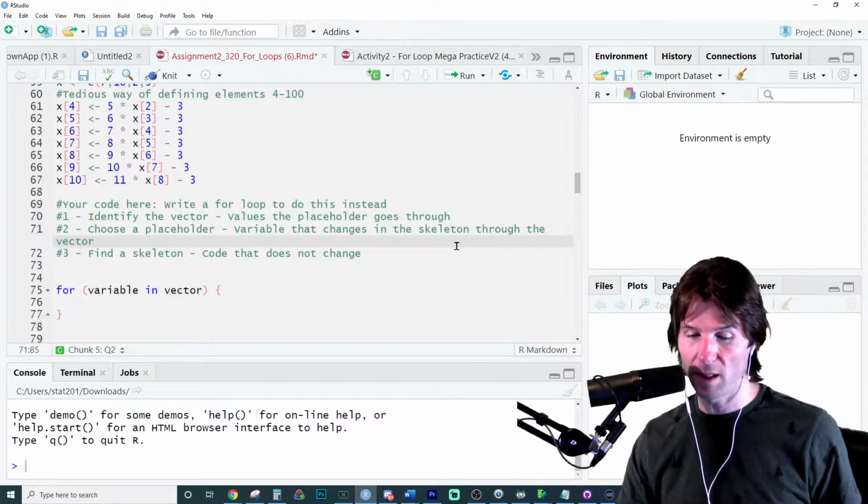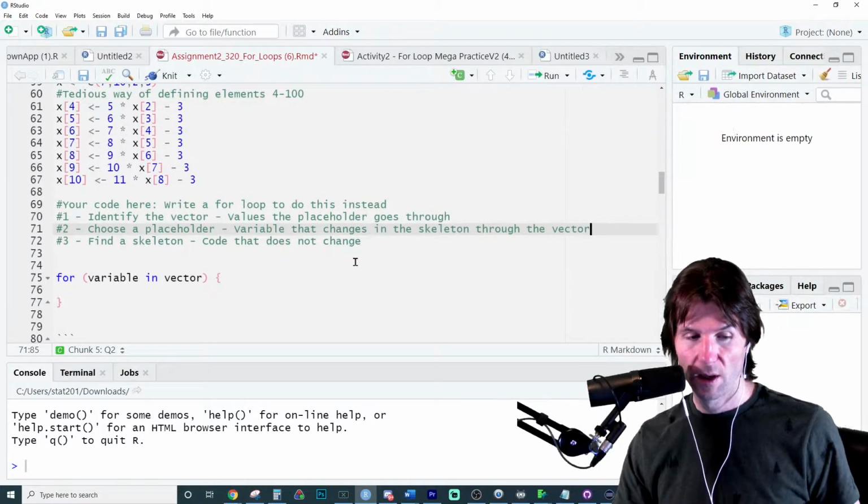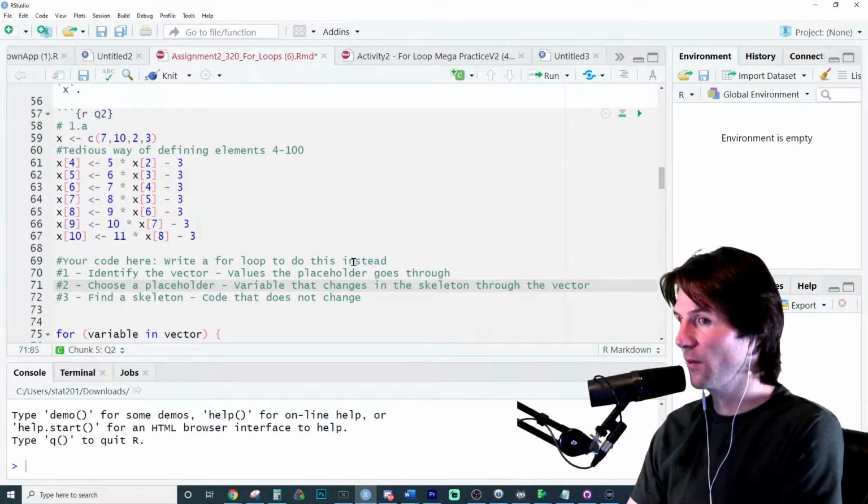So we have all the elements of the for loop now. Let's take a look. I bet we can identify some of these.